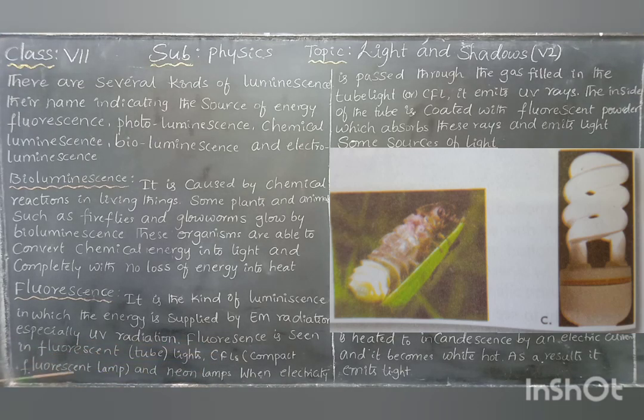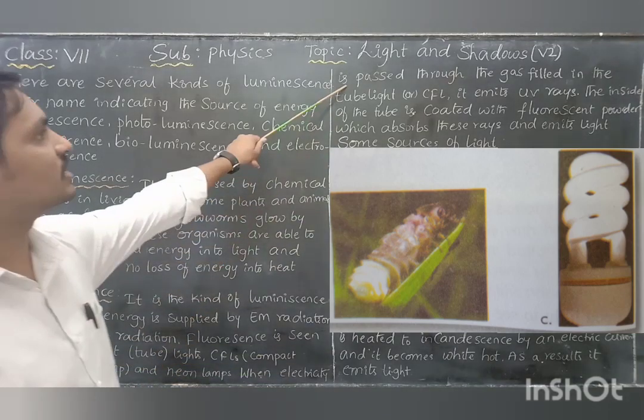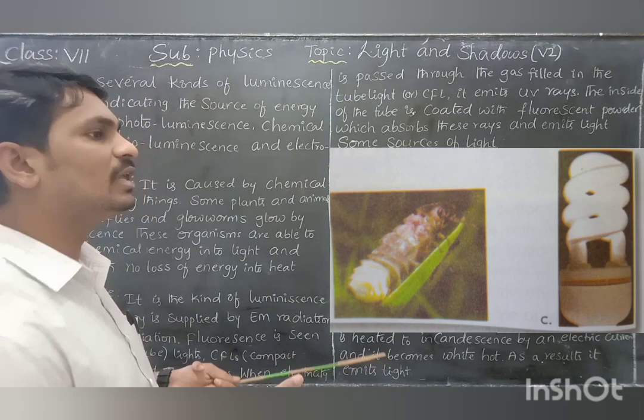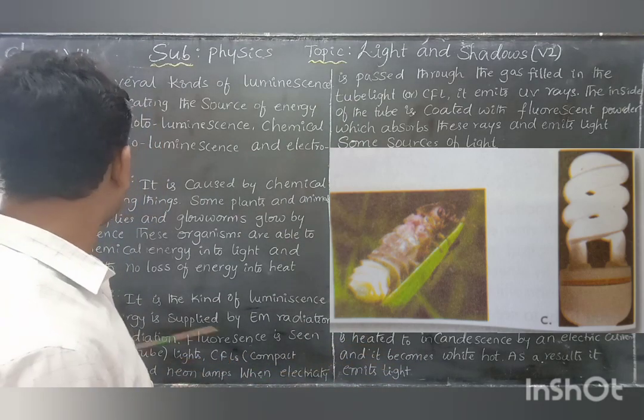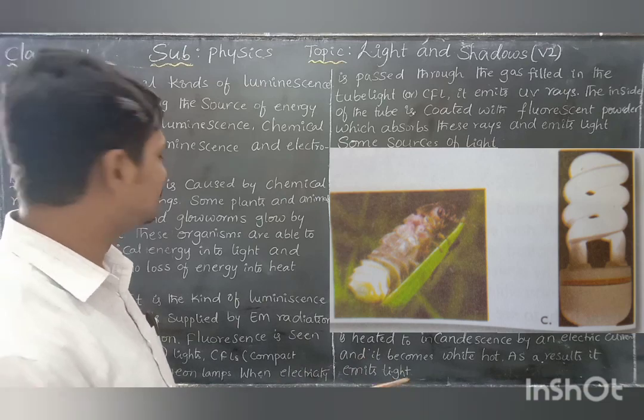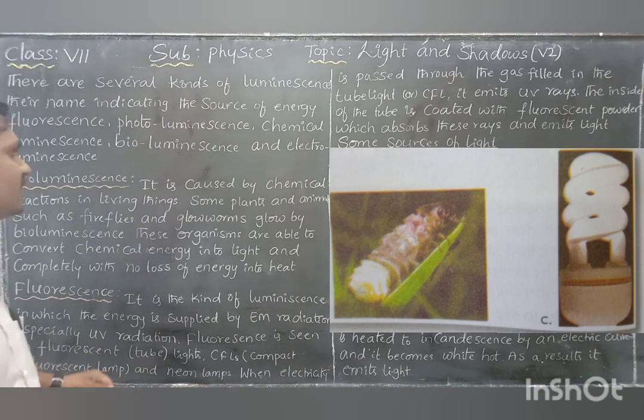Fluorescence is seen in fluorescent lights. CFLs means compact fluorescent lamps, and neon lamps, CFLs and fluorescent lights emit light by the process of luminescence. Here the input is electromagnetic radiation, and the rays are ultraviolet rays. When electricity is passed through them, how do they work and emit light in the process of fluorescence? In tube lights, neon lamps and CFLs,